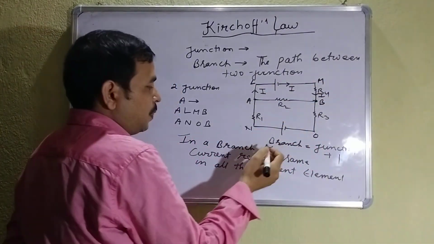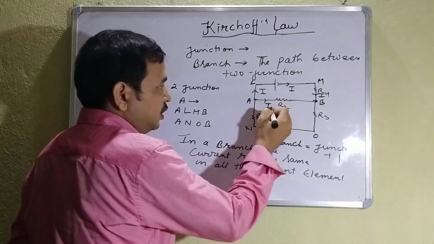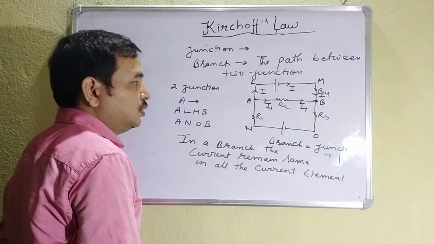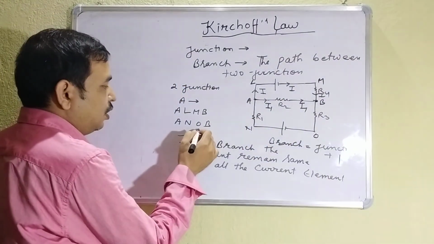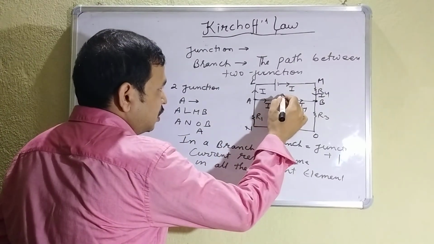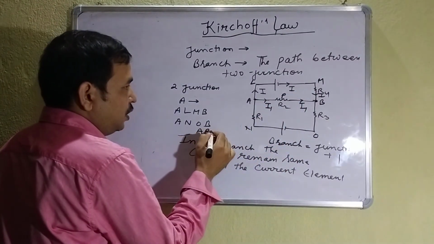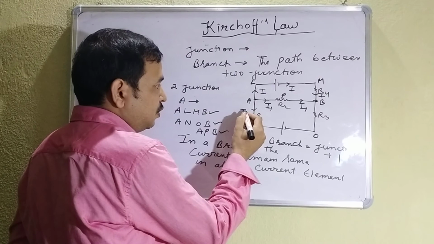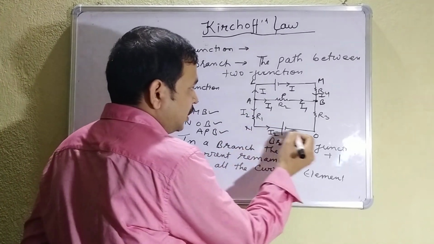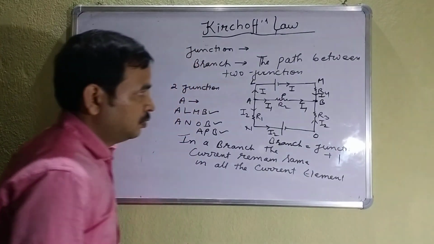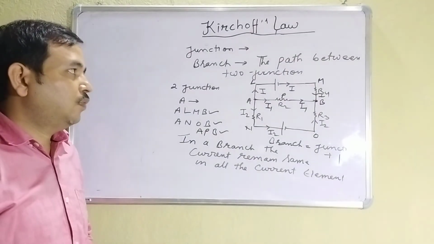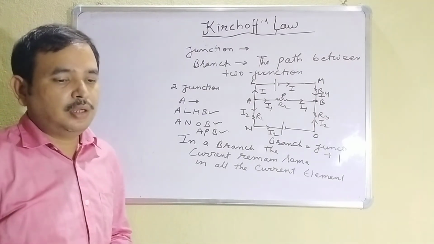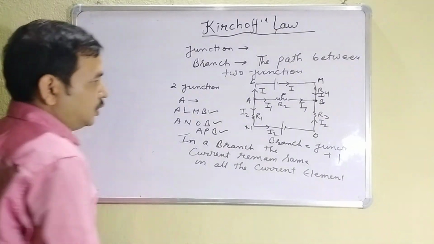Now one branch is there, and the second branch, suppose here I1 current is going, so throughout that branch I1 will be there. This is the second path between two junctions, that is also a branch. Suppose this is P, A, P, B is also a branch, three branches are there. And in this, suppose I2 current is flowing, so all over that branch the current will be I2. This is the important concept which you will need when you are solving problems of Kirchhoff's law, that in a branch the current remains the same. You can pause and note down all these things.